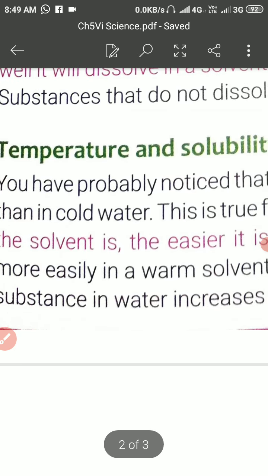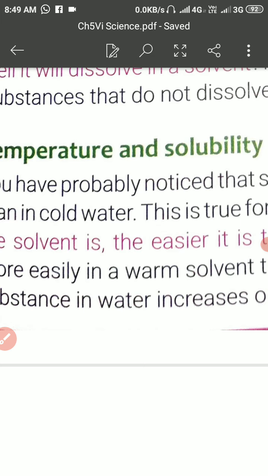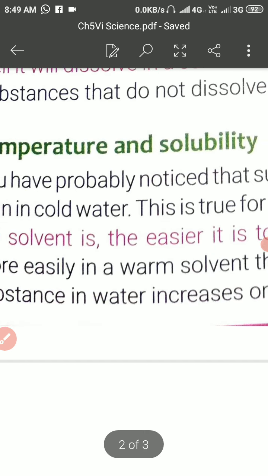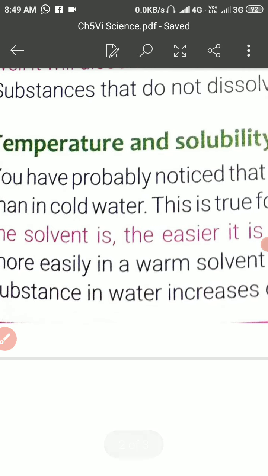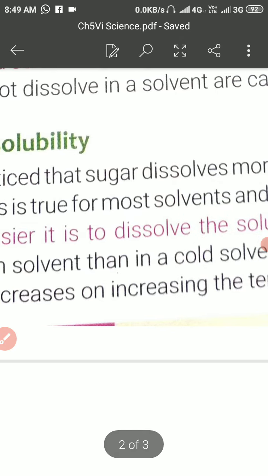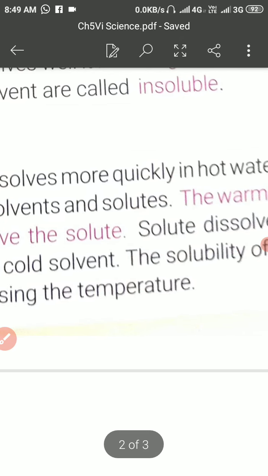Dear student, temperature and solubility. The temperature is the main factor for making a solution. For example, if you added 100 gram of sugar into 500 ml of water, that gets mixed, and further if you want to add 100 gram more, then there will be a problem of solubility because of the saturation. But if you raise the temperature, if you give heat to that particular solution, then you can add some more sugar into it, and it will be easier to dissolve the solute into the solvent.